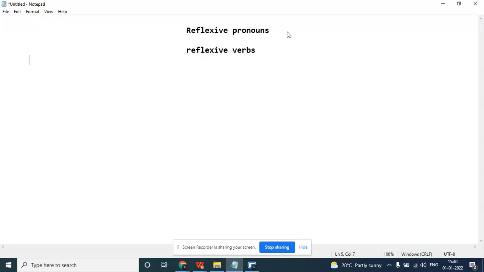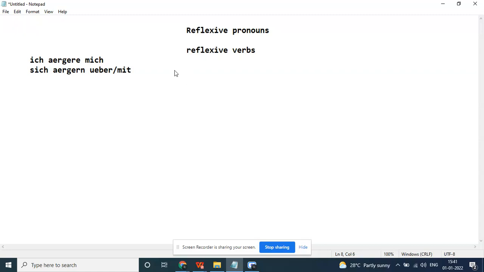For example, sich ärgern. This verb will be called like this in the dictionary. It will be named like this: sich ärgern. It also could be with mit or über, one of them. You don't need to understand the preposition for now. Sich ärgern über, or sich ärgern mit. Okay, so we need to learn the reflexive verbs by heart in order to understand the reflexive pronouns.